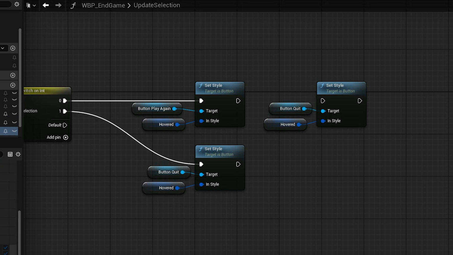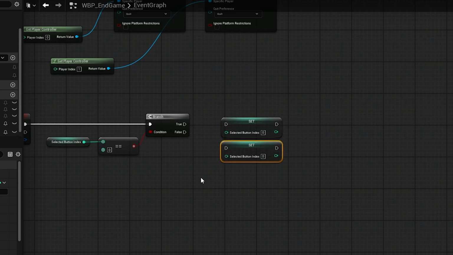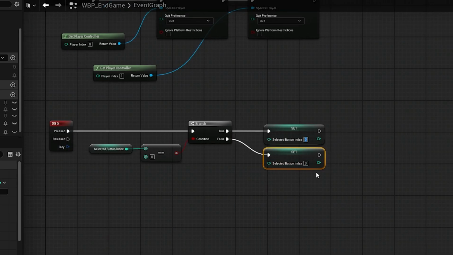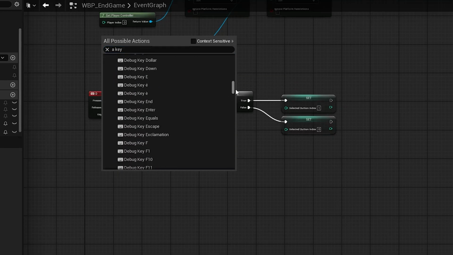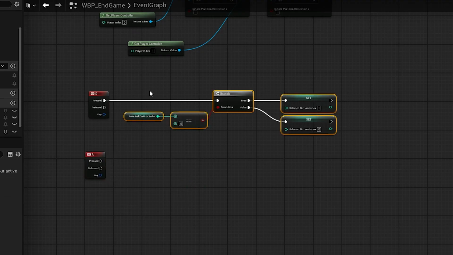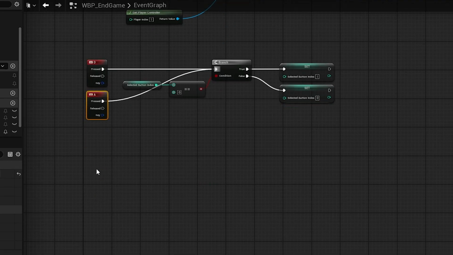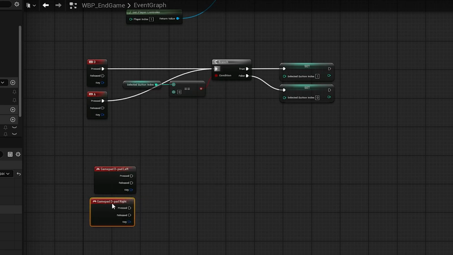So not only are the controls on the widget blueprint, but the way the controls are implemented might be a bit jank, not sure. So basically the button you have selected is represented by an integer variable on the UI widget blueprint. So it could have been a boolean because it only takes 2 values, but this would make it easier if you wanted to then put extra buttons.